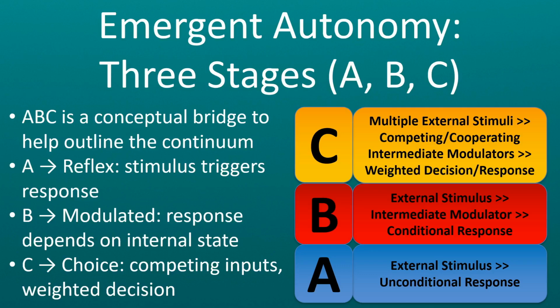It starts with basic reflexes, direct stimulus-response behavior. Then it adds internal modulation, where signals are filtered through memory or internal state. And finally, it reaches conflict resolution, where multiple inputs compete and the system selects an outcome. This model defines autonomy as a layered property that emerges from how organisms store, process, and transmit information, not as a binary benchmark, but as a structured continuum of decision-making capacity.